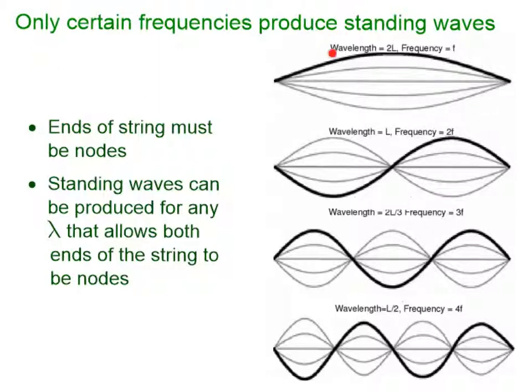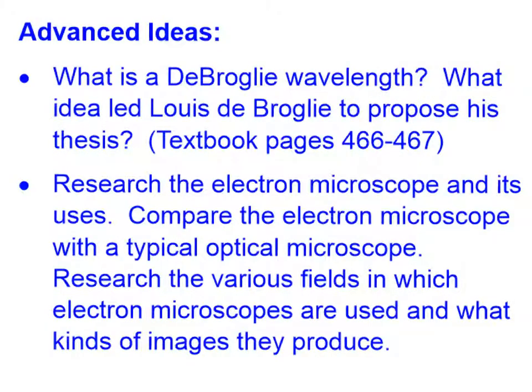Here, the wavelength that allows the right frequency for a standing wave to occur would be 2 times the length of the string. Here, the wavelength is the length of the string. Here, the wavelength is 2/3 the length of the string, and here the wavelength is 1/2 the length of the string.